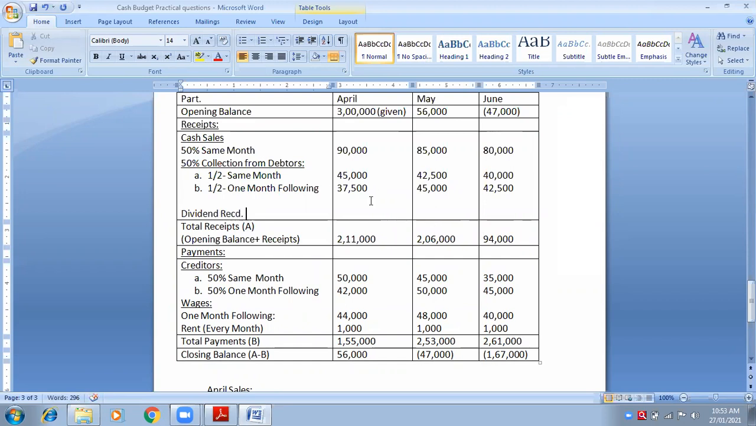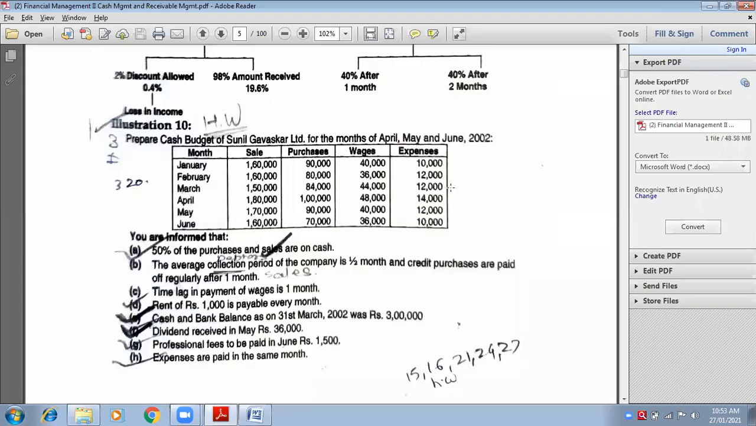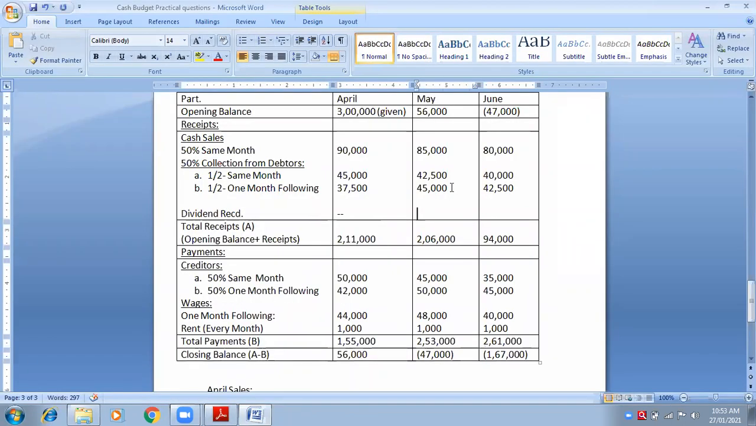When it is received in the month of May, in the month of April I will show it as nil. And how much is received in May? 36,000. Very good. And how much is received in June? Nothing, so nil. Are you guys following? Yes, ma'am.